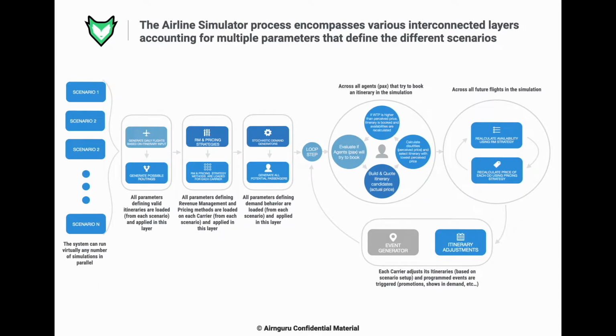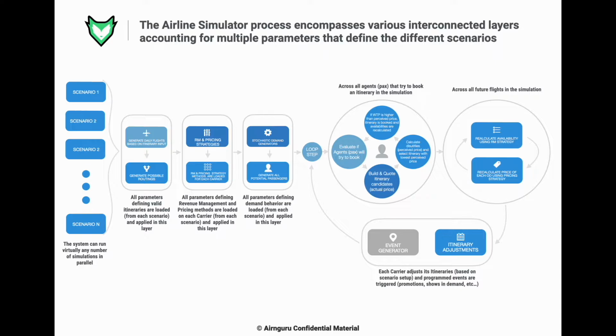Let's take a deeper look into the agent-based model. As you can see, the model builds the agents in 3 steps. First, it loads the itineraries to generate the flight agents and also to pre-calculate all possible routings. Then it loads the RM and pricing strategies on the carrier agents that will later interact with the flight agents to determine the final price the passenger will be given. And finally, the stochastic demand generators, which we will explain in detail in the next slide, produce the passengers that will interact with our model every day.